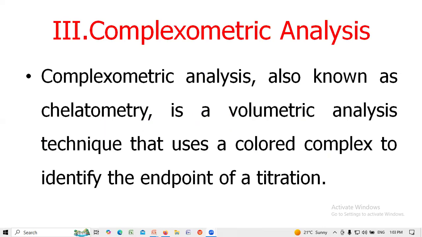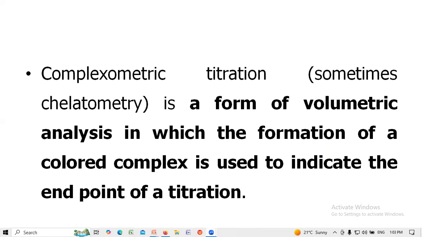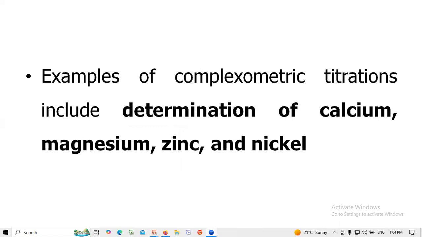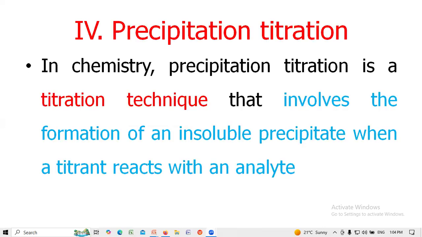Complexometric analysis is a volumetric analysis technique that uses a colored complex to identify the endpoint of the titration. Complexometric titration is a form of volumetric analysis in which the formation of a colored complex is used to indicate the endpoint of titration. It is particularly useful for determination of a mixture of different metal ions in solution. For example, determination of calcium, magnesium, zinc, and nickel.